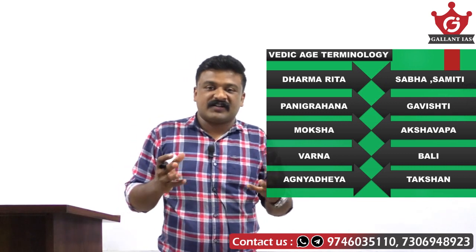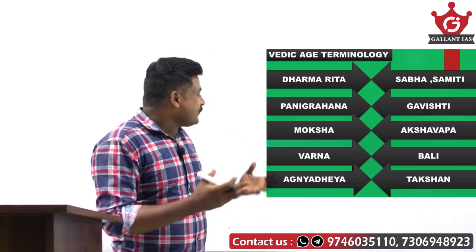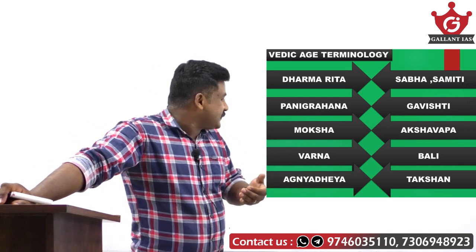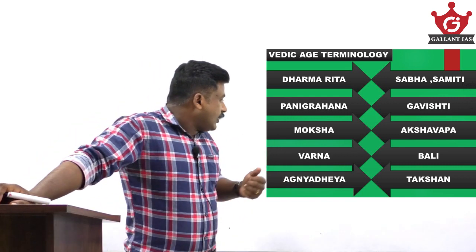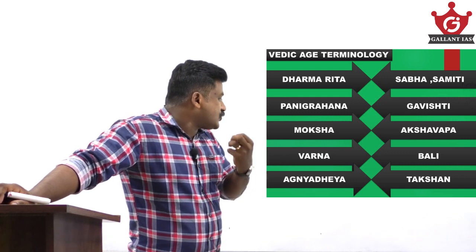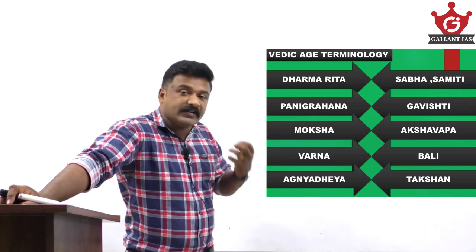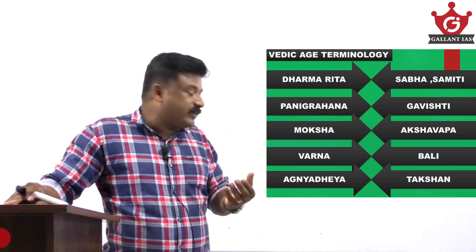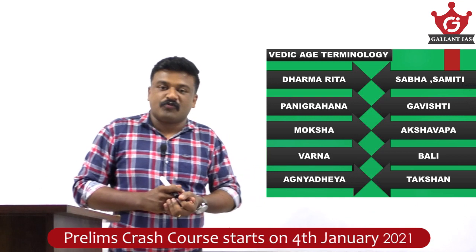Moksha is salvation, the liberation of the soul from the body. That concept is known as Moksha. Then Varna is social stratification or classification, the fourfold division of society: Brahmin, Kshatriya, Vaishya, Shudra. Initially it was based on profession, later it became a division based on birth. Now Agnyadhaya is a ceremony which is held before the public rituals in the Vedic era.